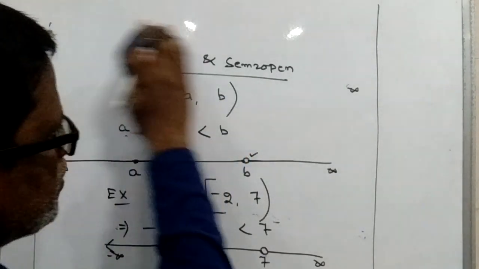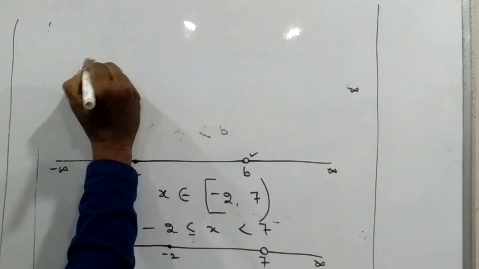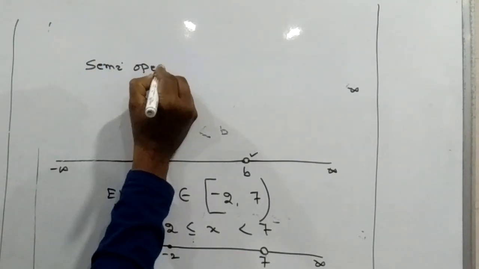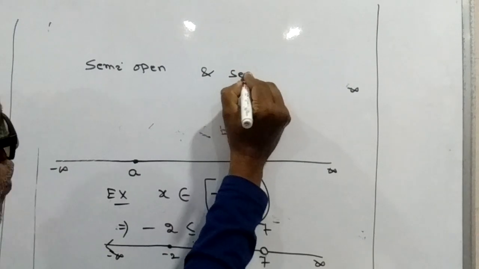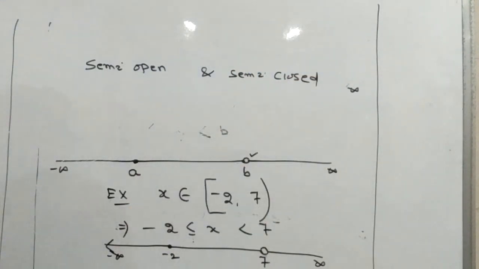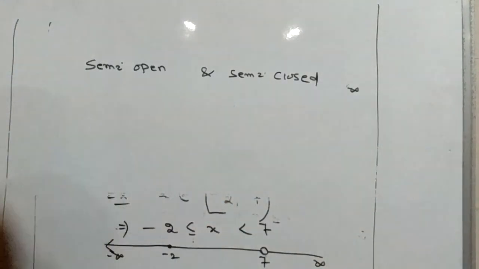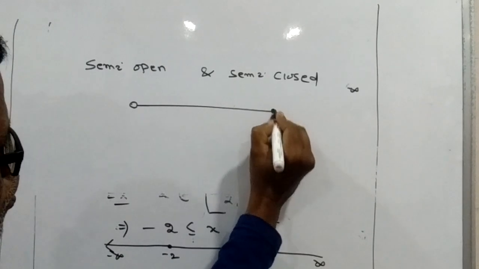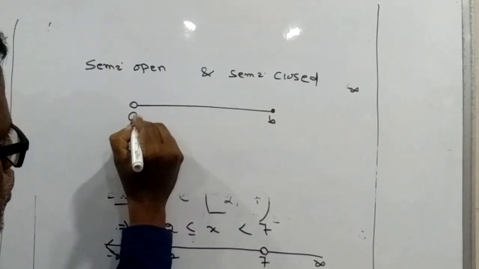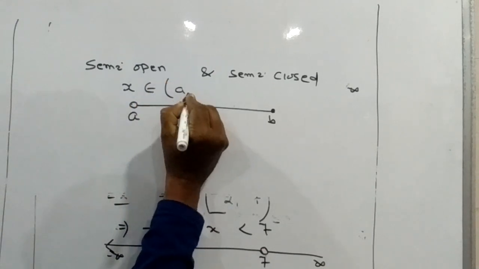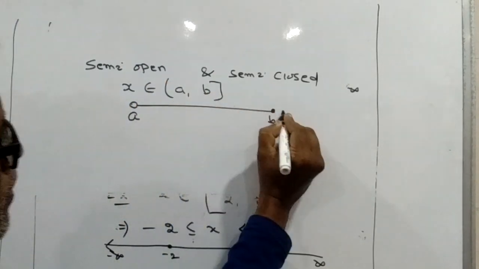Again, if you consider semi-open, semi-closed, one side is open and the other side is closed. Here semi-open means this side is open, this side is closed, and this is your A. Here we can say x belongs to A open bracket, B closed bracket.